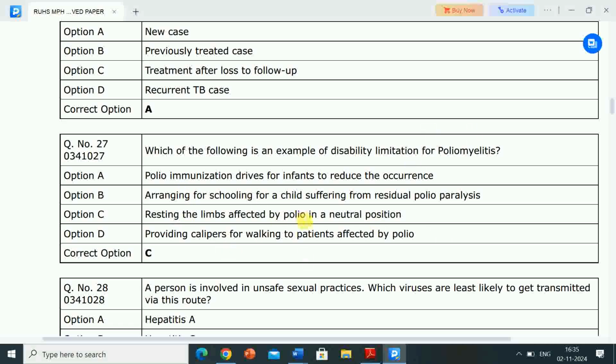So resting the limbs affected by polio in a neutral position, this is an example of disability limitation for poliomyelitis.